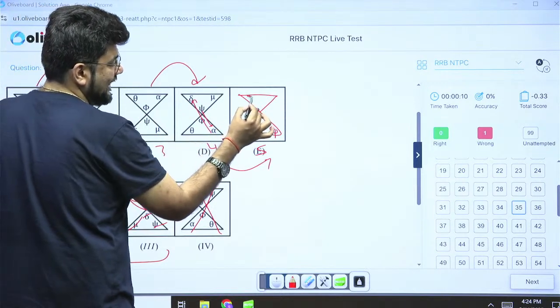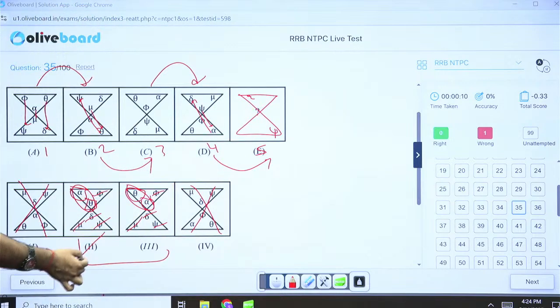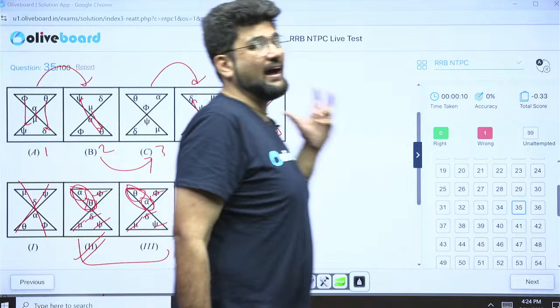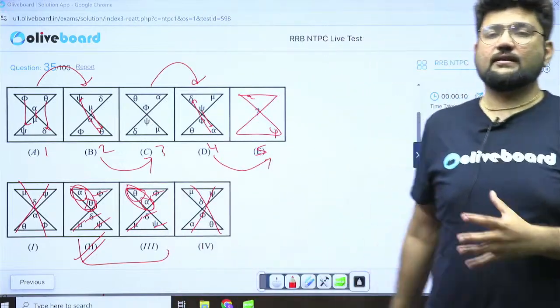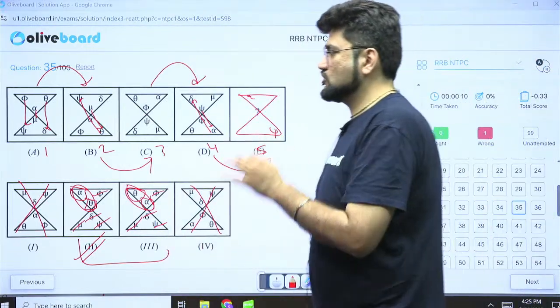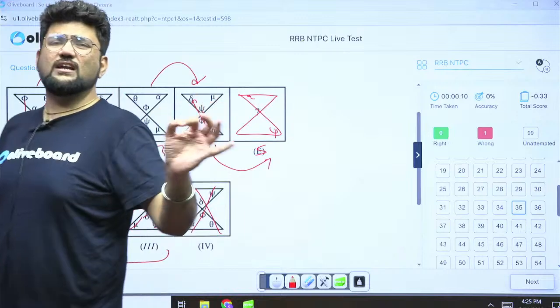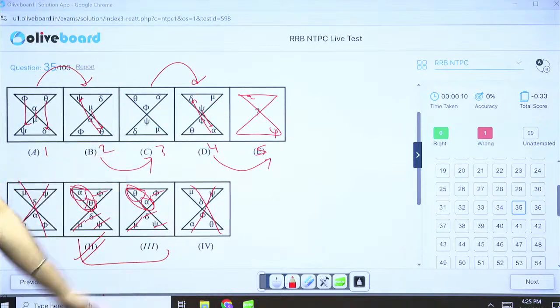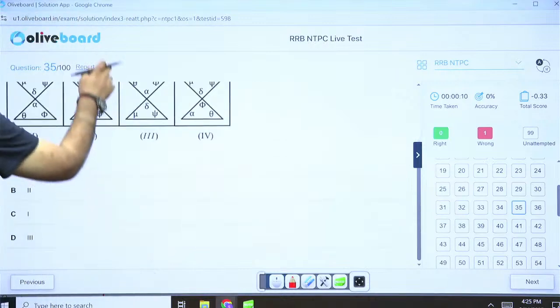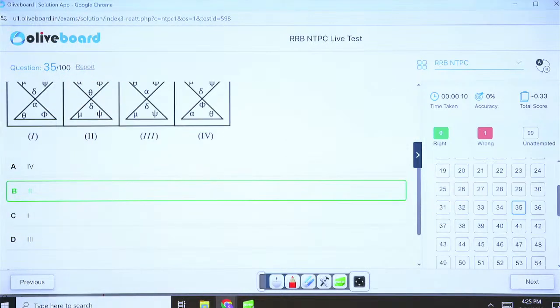So here you will have an alpha, which is only there in figure 2. So figure 2 will be your correct answer. Do not waste your time unnecessarily tracking every element. It's not required. Specifically in these questions, which are based on movement patterns, only 2 elements or 3 elements at max, you'll get your answer. So figure 2 is my correct answer here, which makes it option B.